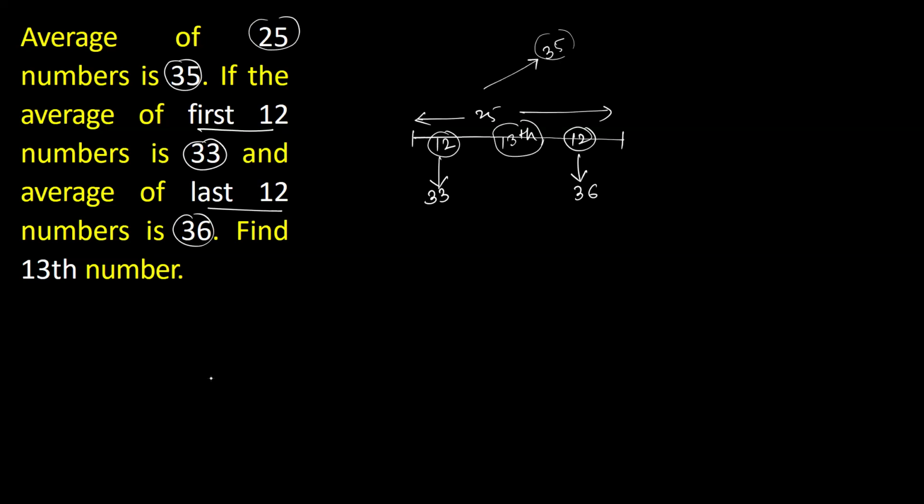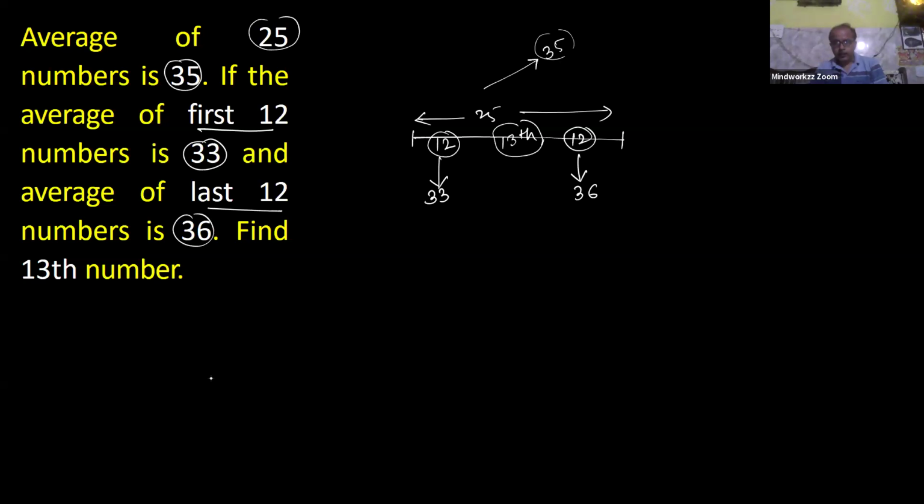Oh, okay. It's not continuous numbers. Okay, sir. That way, I thought that the 13th number is the average. So that means, okay, sir. Okay, Nikhil and Pranav got 47. Rest students, your response for this question is?